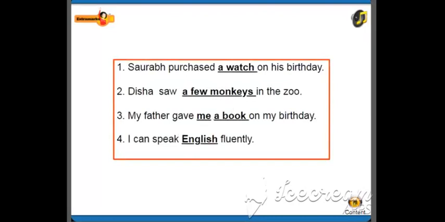Examine the following sentences. Saurabh purchased a watch on his birthday. Disha saw a few monkeys in the zoo. My father gave me a book on my birthday. I can speak English fluently. The underlined words, a watch, a few monkeys, me and a book, and English are the objects of the following verbs respectively: purchased, saw, gave, and can speak. Remember that the verb gave has two objects, me and a book. Me is the indirect object and a book is the direct object.